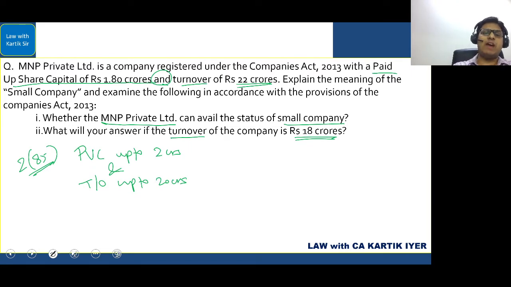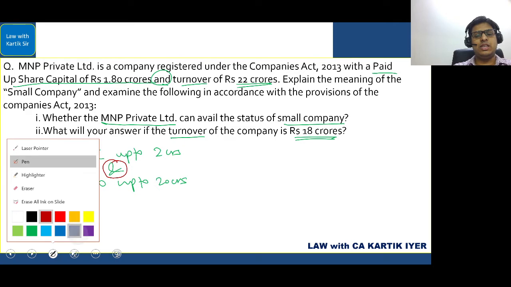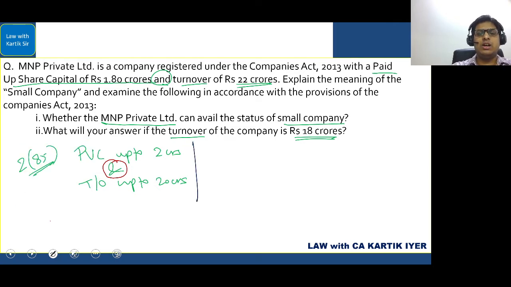These two conditions have to be satisfied. Both the conditions have to be satisfied because of the word and. Only when both the conditions are satisfied, we will call this company as a small company. Now, in the first example, let's see. In the first example, they have said the paid up capital is 1.8 crores. So this is getting satisfied. The second, they have said it is 22 crores. Now you will see here 22 crores is exceeding 20 crores. That is why in the first example, it will not be a small company. So in this case, it will not be a small company. It cannot avail the status.